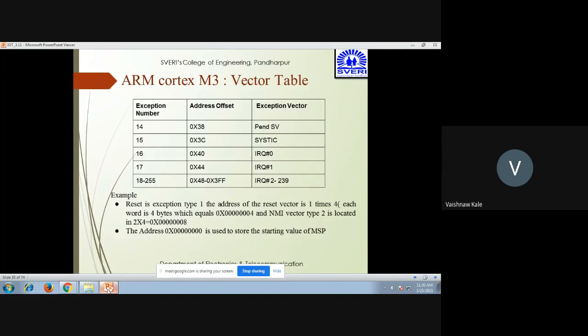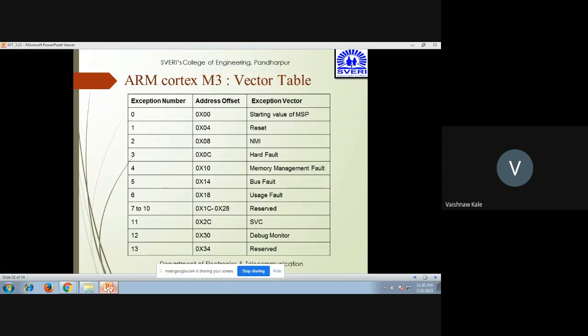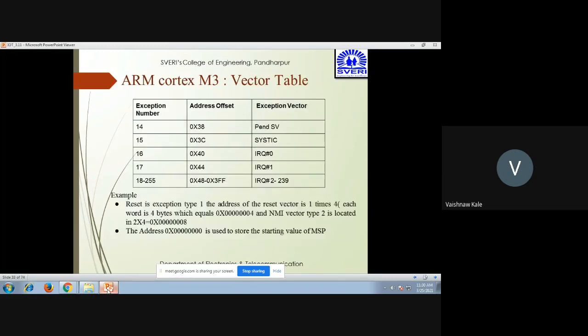Now, how are these exception numbers used? You can see that reset is exception number 1. So for exception number 1, the reset vector is 1 times 4, since each word is 4 bytes. Hence the address will be 0x00000004.